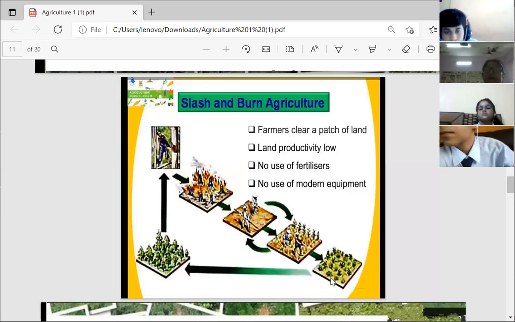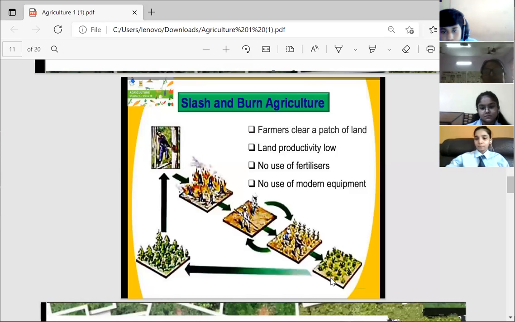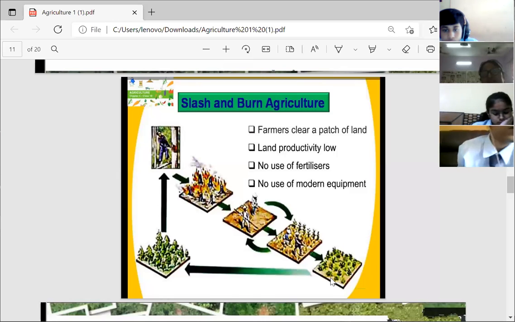Now, slash and burn agriculture is also known as shifting cultivation. Why is it known as shifting cultivation? Because the farmers will cultivate this piece of land for a period of 3 to 4 years. After that, since they are not using any modern know-how or chemical fertilizers, within 3 to 4 years the soil will lose its fertility.